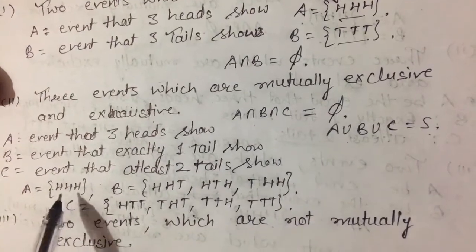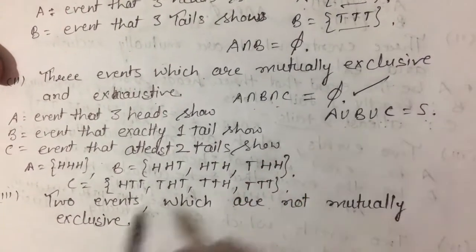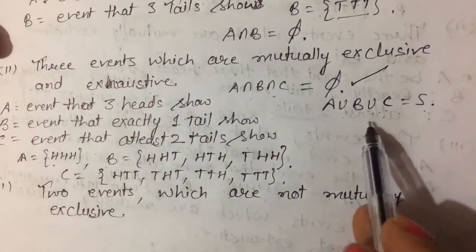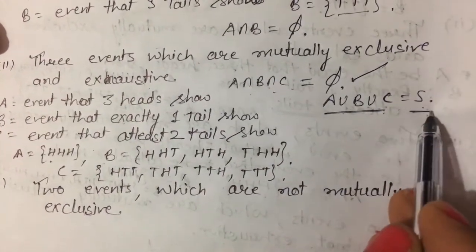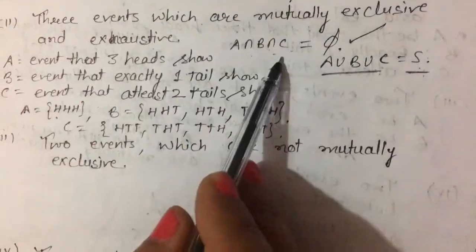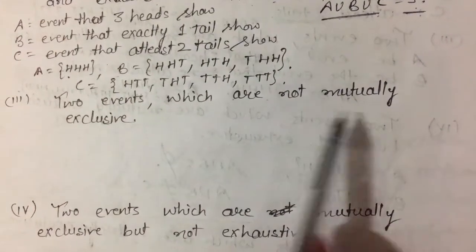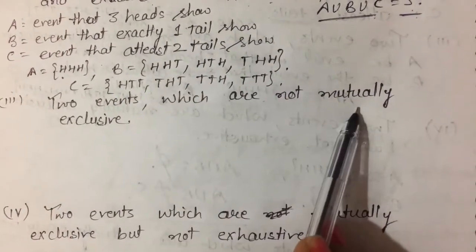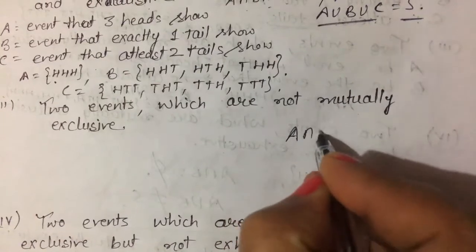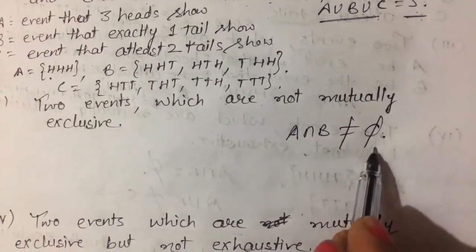It's okay. Then what is their intersection? No common element in these, so their intersection is equal to phi. And what is the union of these? Their union is equal to the sample space. So these are the events which are mutually exclusive and exhaustive. Now third part, 2 events which are not mutually exclusive. Not mutually exclusive means their intersection should not be equal to phi.